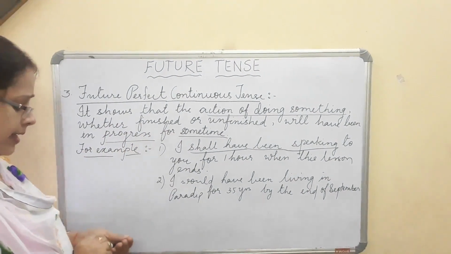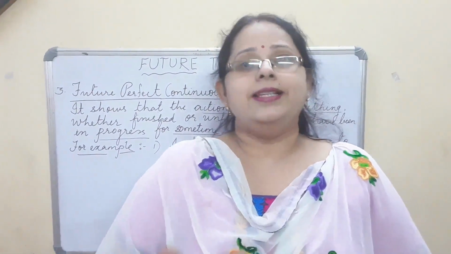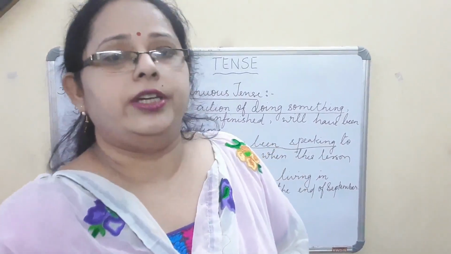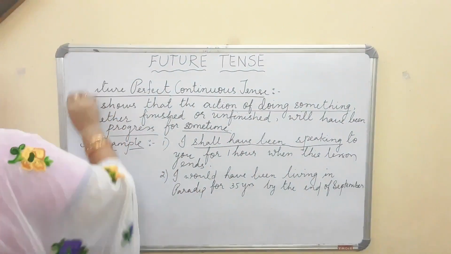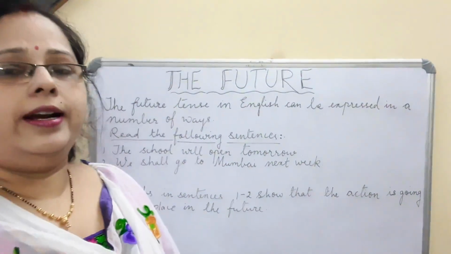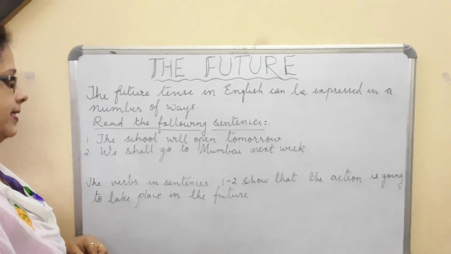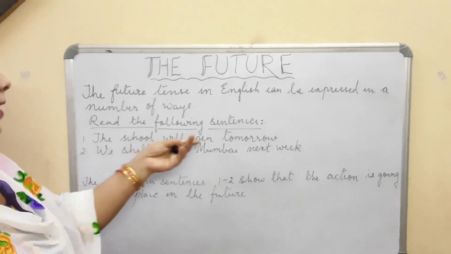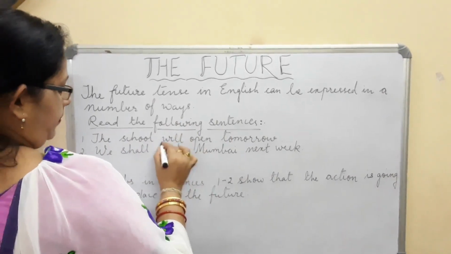Now see, future tense, if we talk, we can explain it in another way. Now I will be giving the explanation in another way, since in English language we can explain the things in different ways. Just have a look at that also. Normally in English language, there are number of ways to express the future. Now you see, just read the following sentences. The school will open tomorrow. We shall go to Mumbai next week.